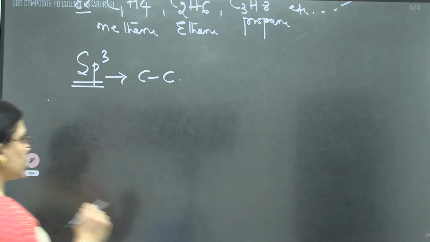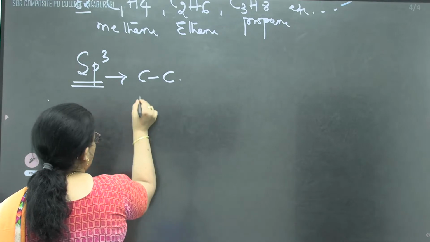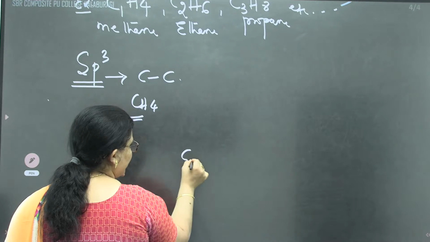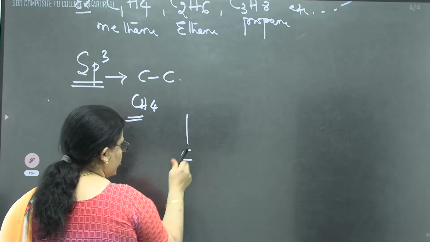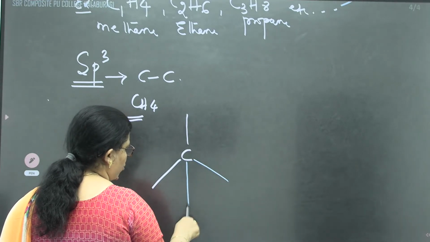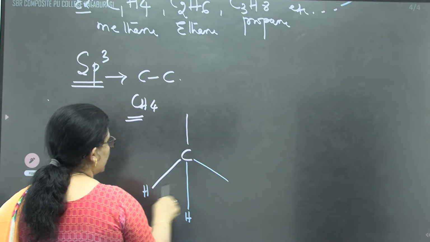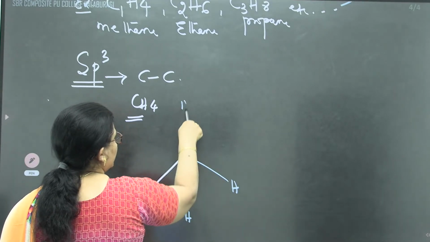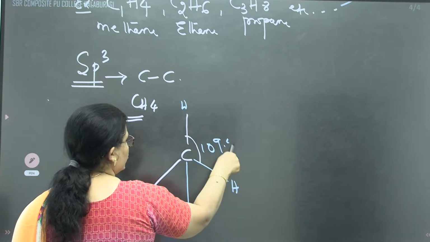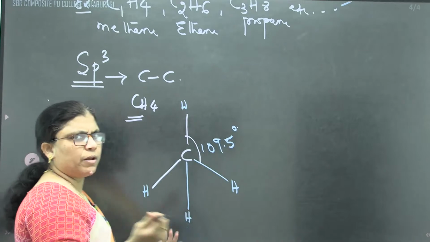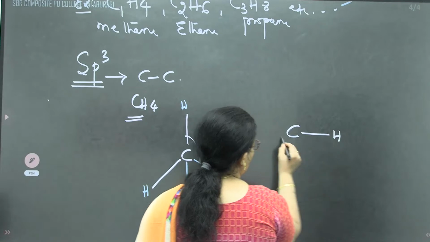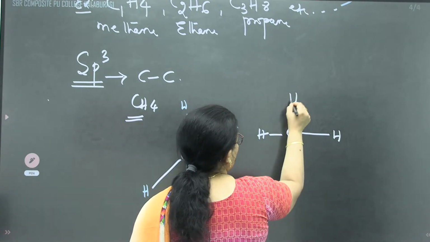When we are dealing with such hybridization, take the example of methane. Carbon is present at the center and 4 hydrogen atoms are present at the 4 corners of a tetrahedron. The bond angle between carbon and hydrogen will be 109.5 degrees. In a simple way, to represent methane, we write the carbon at the center and 4 bonds linked to the carbon.